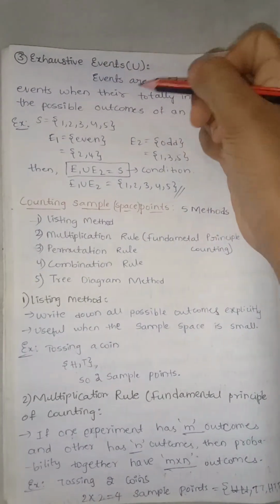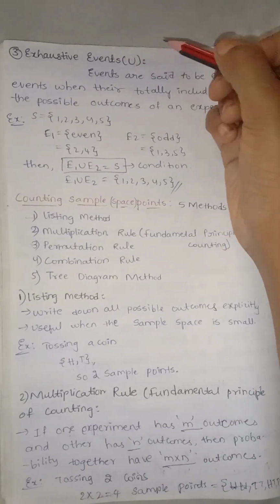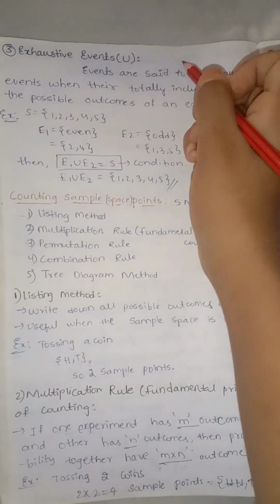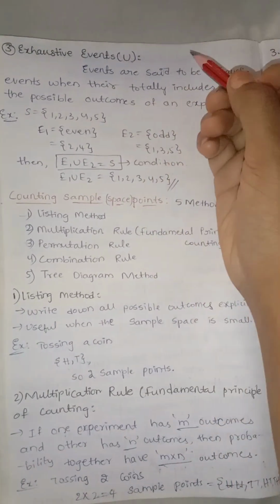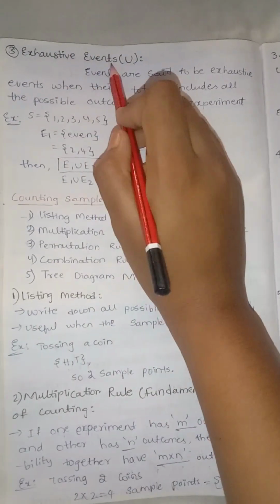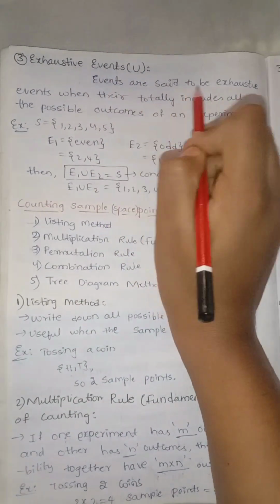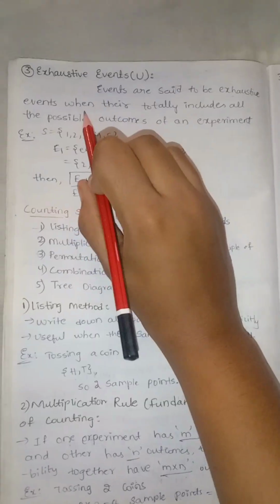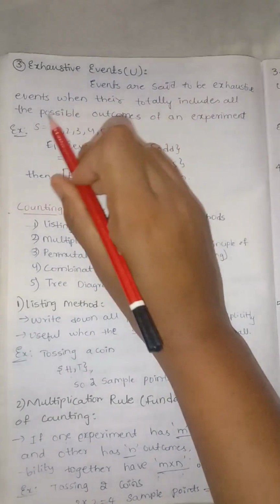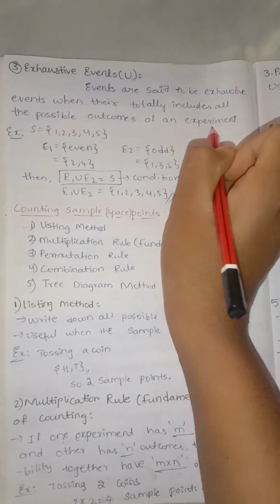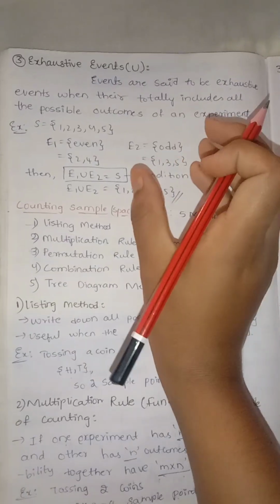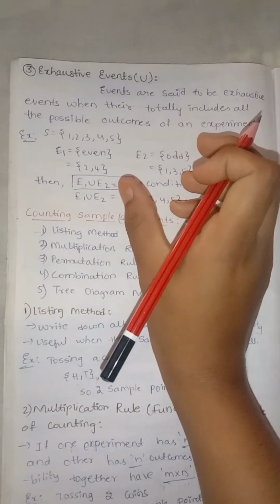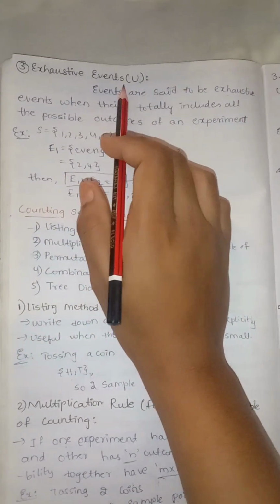Exhaustive events are the concept opposite to mutually exclusive events. Exhaustive events use the union concept, taking the terms from the two subsets or two events. Events are said to be exhaustive when they totally include all the possible outcomes of an experiment. Taking the union is known as an exhaustive event.